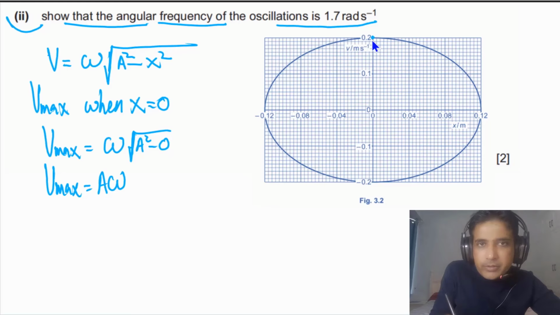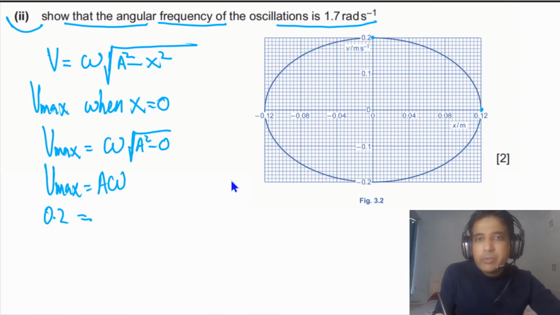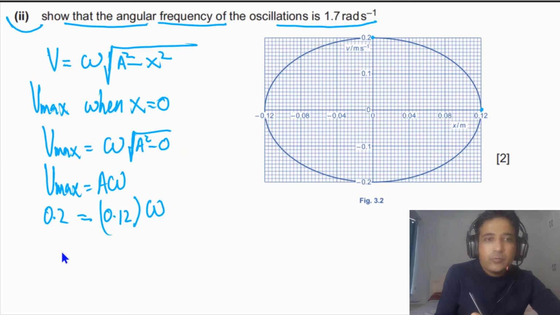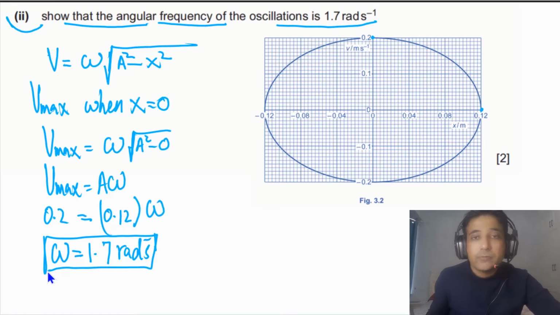The value of v max we can read from here: v max is equal to 0.2 meters per second. The value of A we have already determined, the maximum displacement, is equal to 0.12, and here we have the value of omega. So from here we can calculate the value of omega, which will be equal to 1.7 radians per second. So this is our final answer, and this is how you can calculate the value of angular frequency.